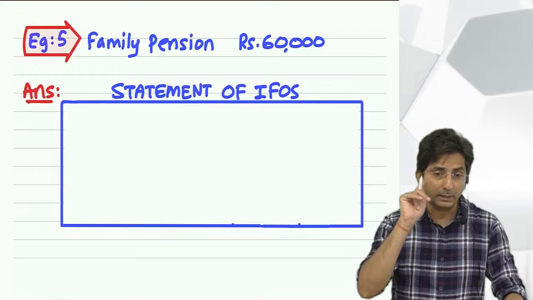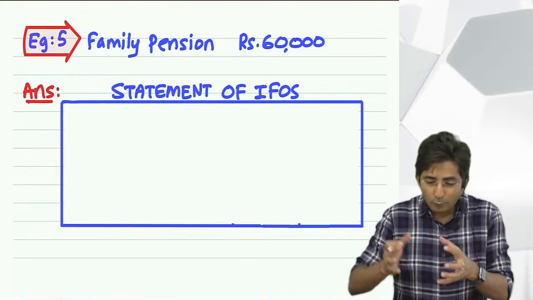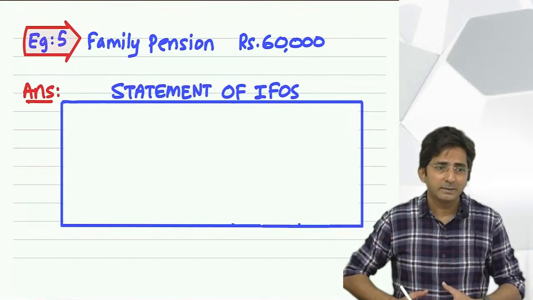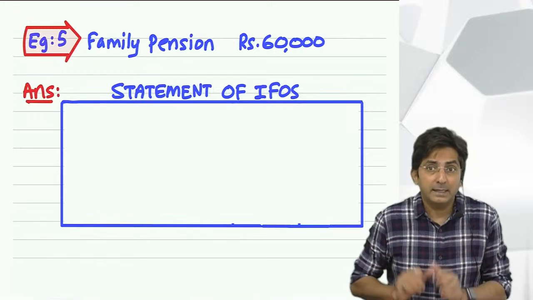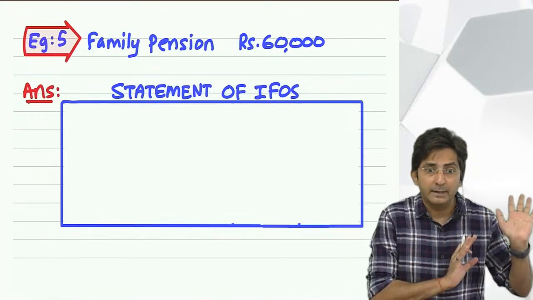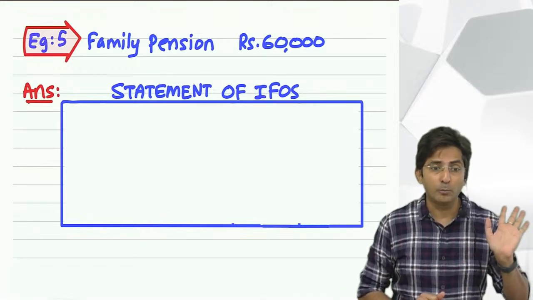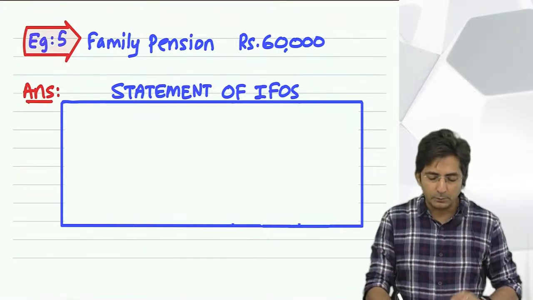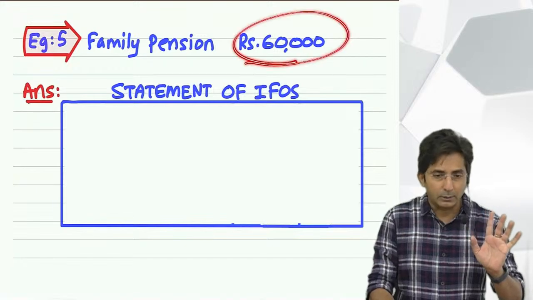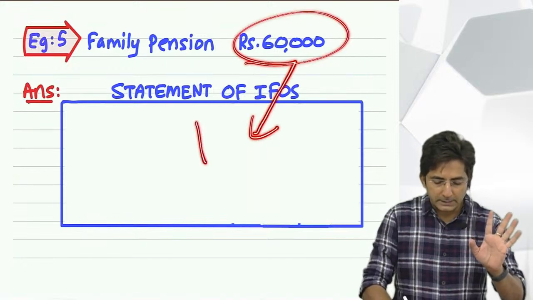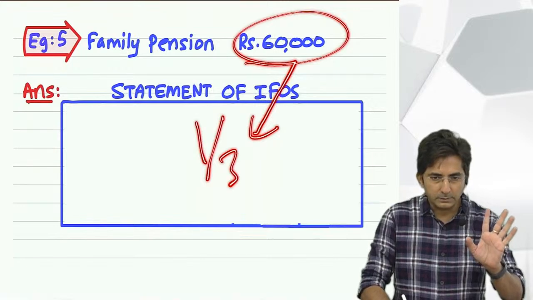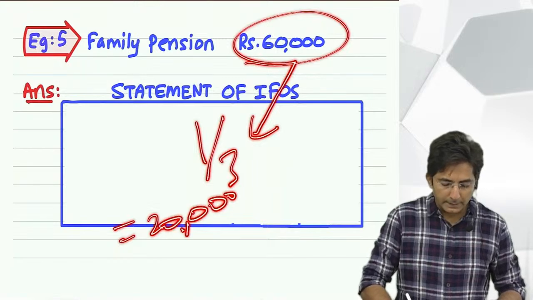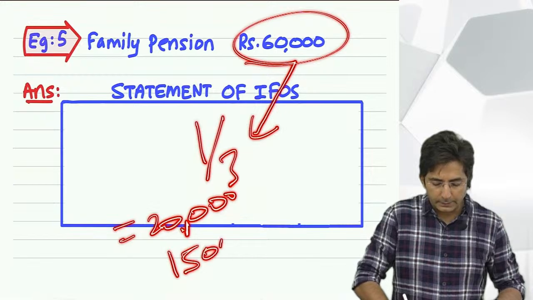Because the government has to consider that the husband died. Now the wife has to run the whole family. So she will have more expenses now. It will be difficult for her to survive. See, until the time the husband was alive, he was earning and feeding the family. But now the husband is no more. So don't you think the wife will have a tough time? So considering that, the government says, don't worry wife, if you have got 60,000, we will free 1/3 of that 60,000. Find out 1/3 of 60,000. That comes to 20,000. But here also there is a limit. Maximum 15,000 deduction we are ready to give.